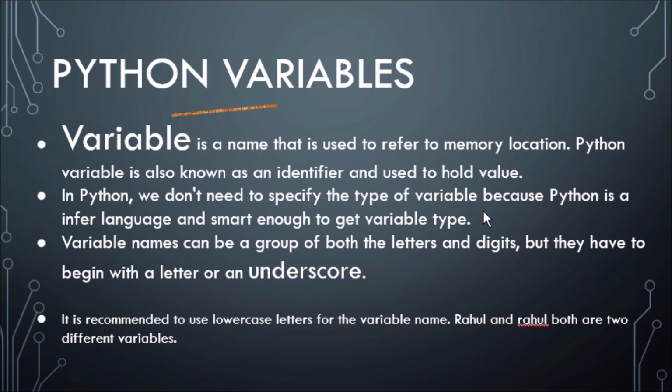Variable names can be a group of both letters and digits, but they have to begin with a letter or an underscore, not an integer value. It's recommended to use lowercase letters for the variable name, for example, a, b, and c, and so on. In Python's eyes, Rahul and rahul are two different variables.